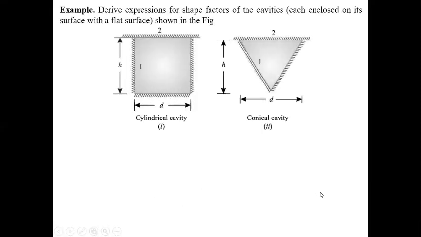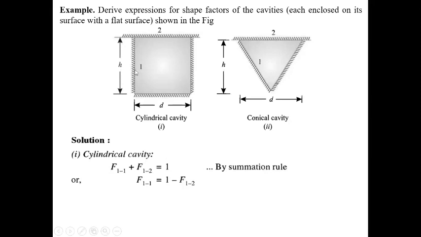Derive an expression for the shape factor of the cavity enclosed on its surface with a flat surface, shown in the figure. So there will be two surfaces. One is the cylindrical cavity, where two surfaces will be there. This is also a cylindrical surface, and here two also, and this is the conical cavity. So first we find out the cylindrical cavity.